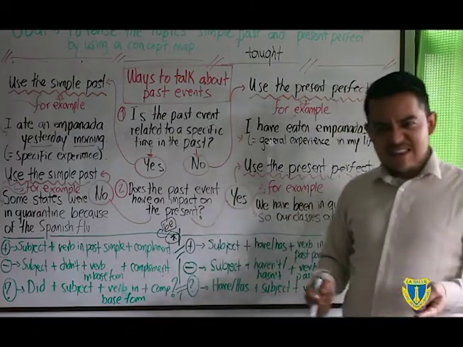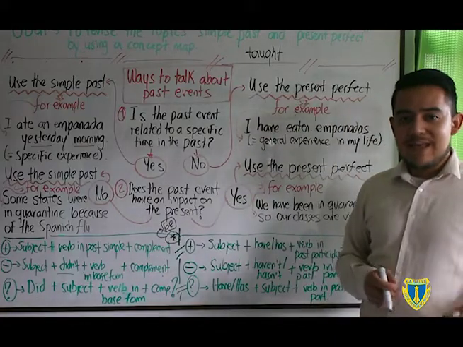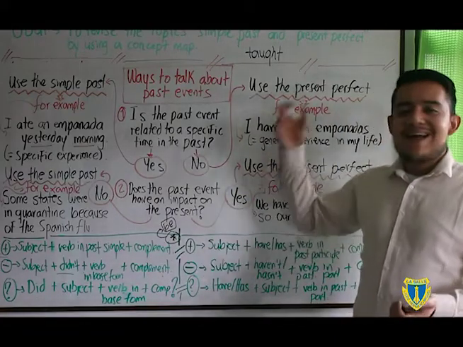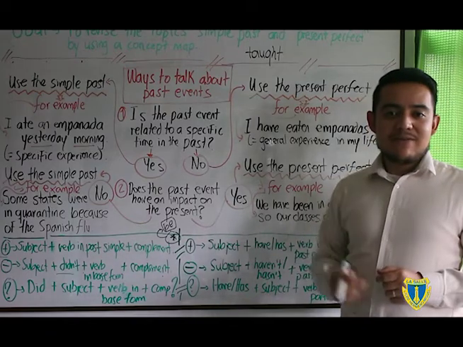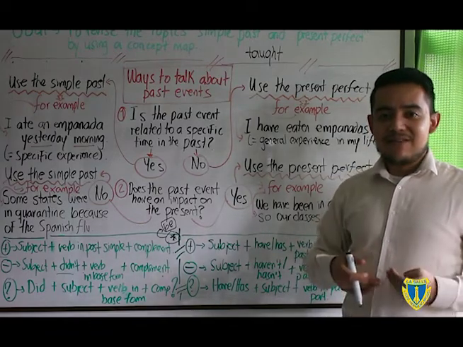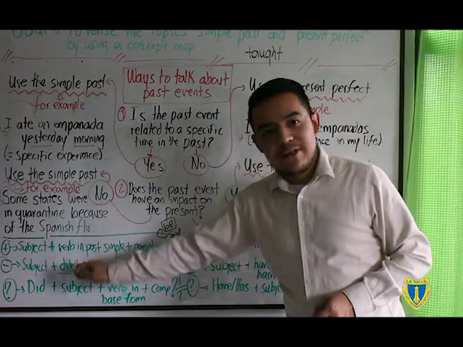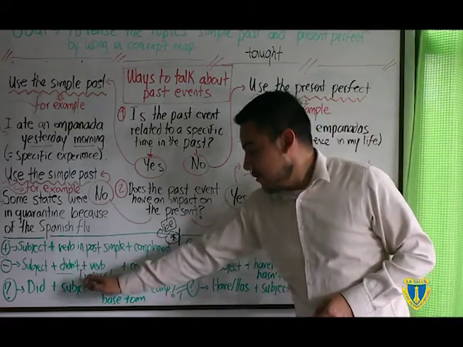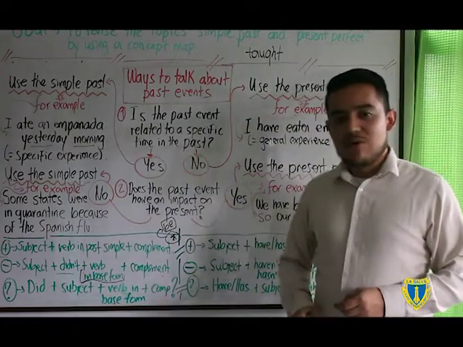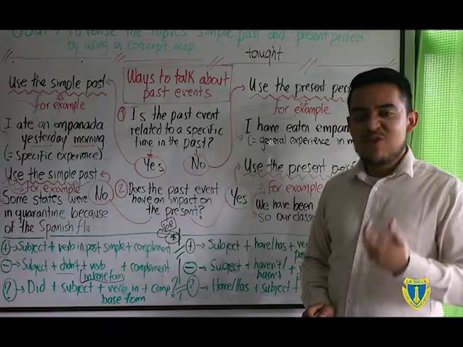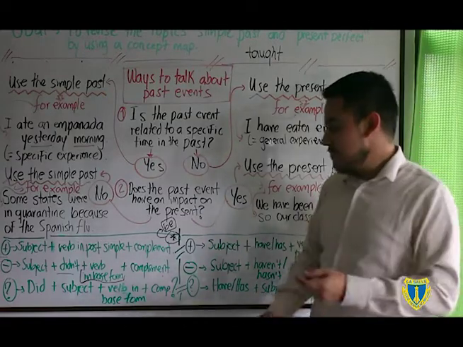In negative, it's exactly the same, but we have the auxiliary verb did. I didn't teach 4 classes today. I just taught 3 classes. So notice that in negative you have the auxiliary verb and the verb, the action, we can say that, is in base form. So it's not in simple past. It's not okay to say I didn't taught. No, I didn't teach. Okay?